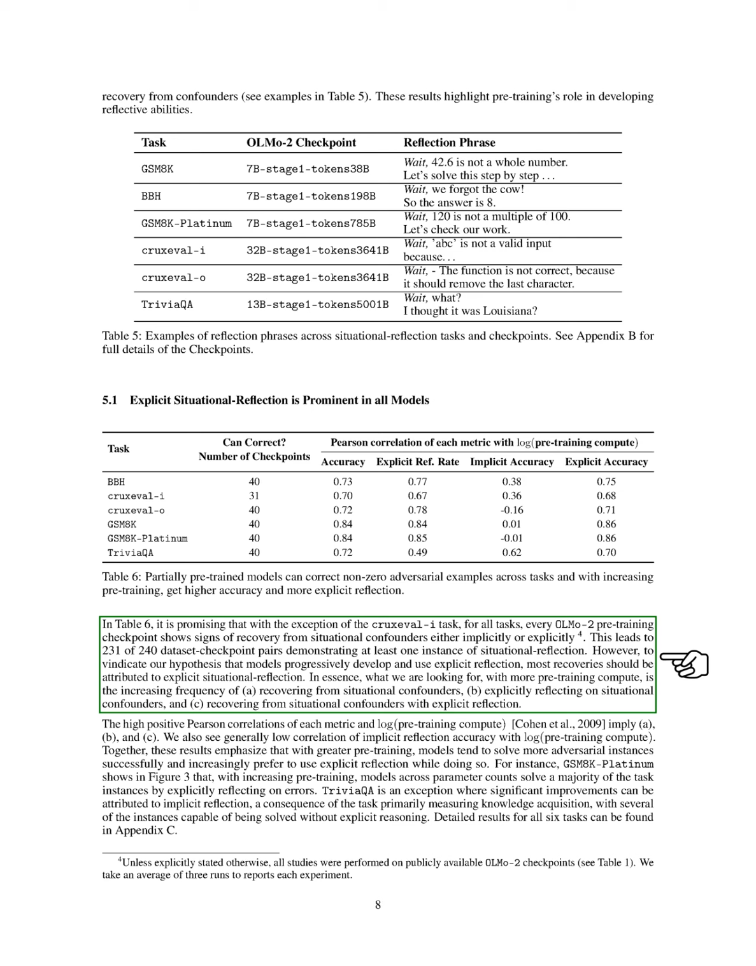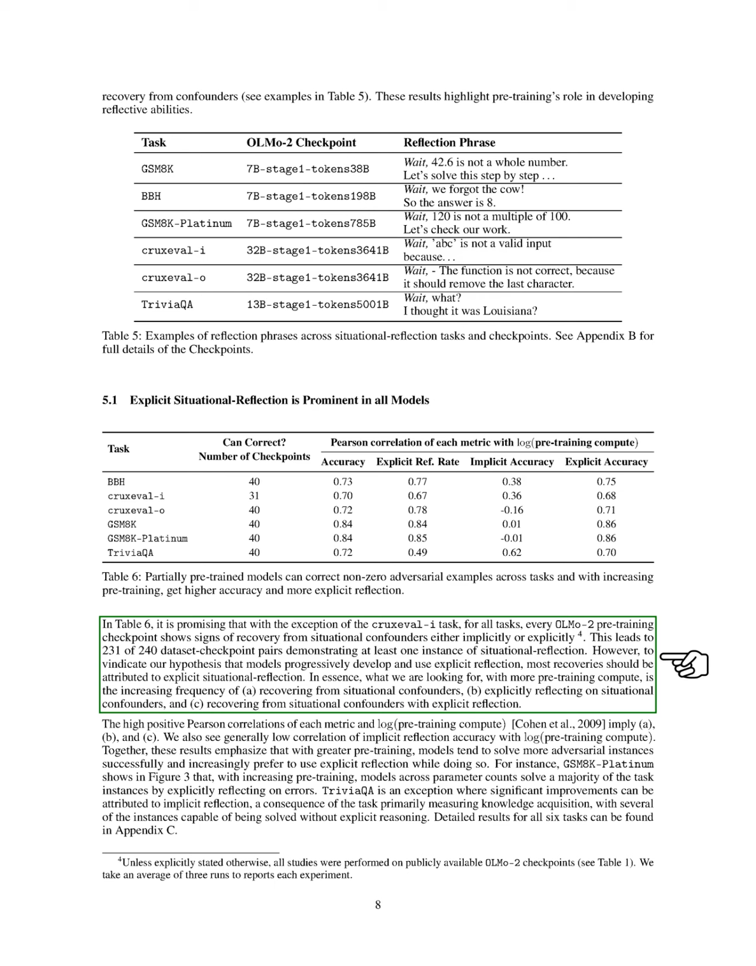To support our hypothesis that models develop explicit reflection over time, we expect most recoveries to be linked to explicit situational reflection. Essentially, we are looking for an increase in A. Recovery from situational confounders, B. Explicit reflection on these confounders, and C. Recovery through explicit reflection as we increase pre-training resources.